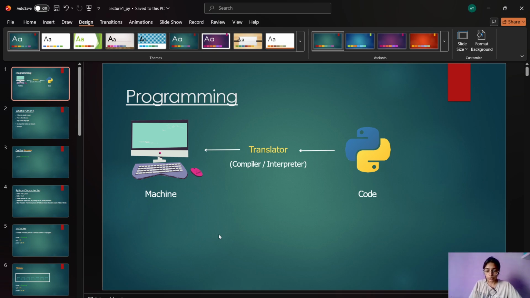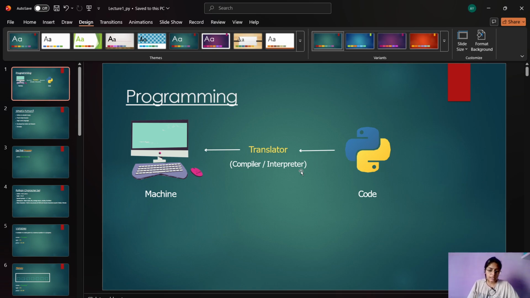Okay, so programming language is in a code form. The coding we know today is the programming language to interact with the computer or the machine. So basically, what does programming do? Here we have a code, we write the code. Then here comes the translator. What does the translator do?